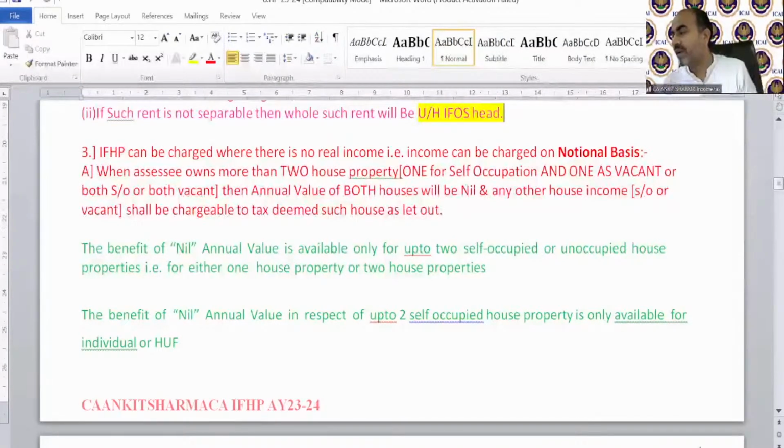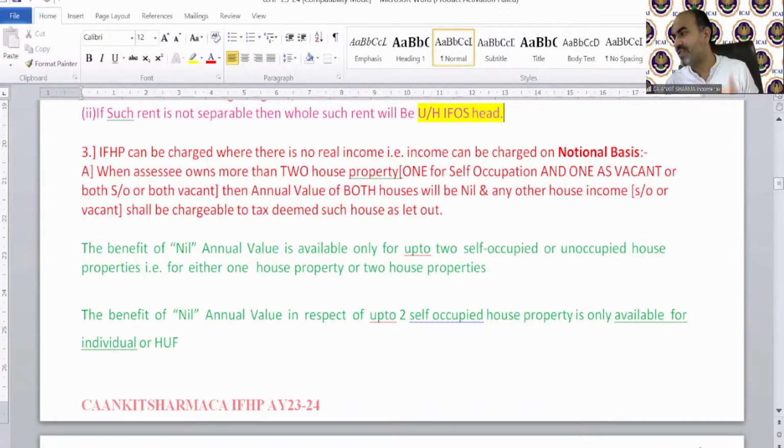If a person lets out building and furniture, then it is taxable. So again, it's a kind of composite rent case. If a separate value is available, we will tax furniture separately under other sources, and we will tax the building under income from house property. If it is not separable, then we are going to tax the whole value under income from other source.